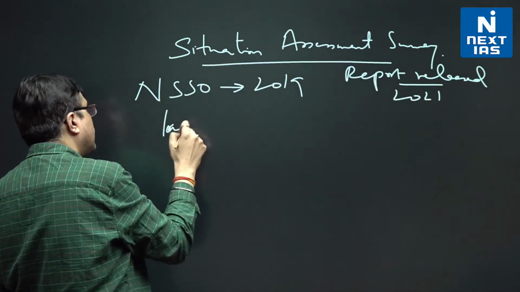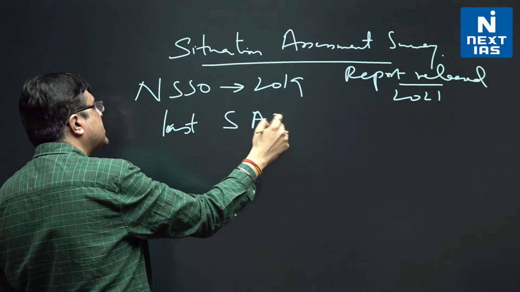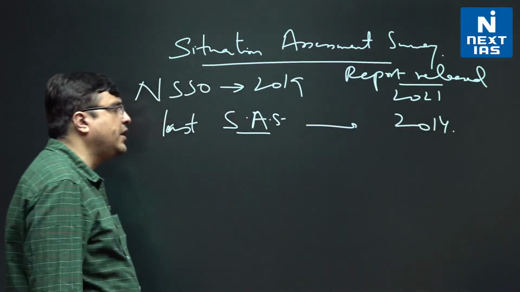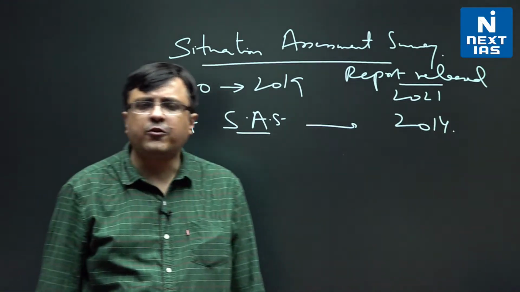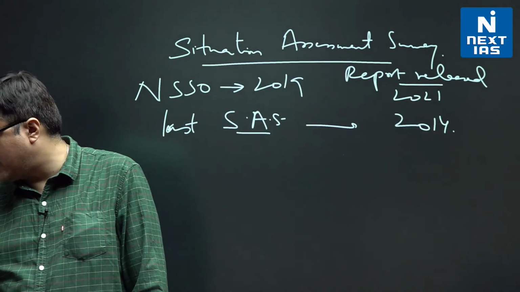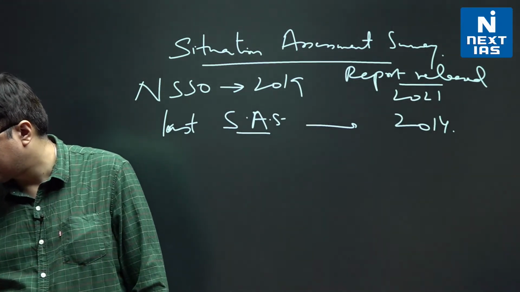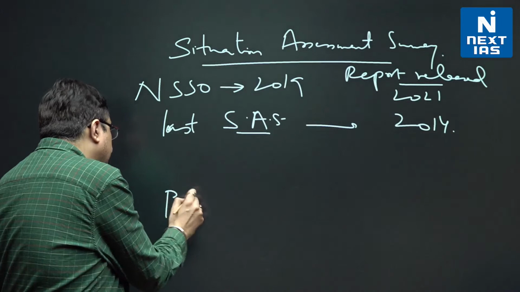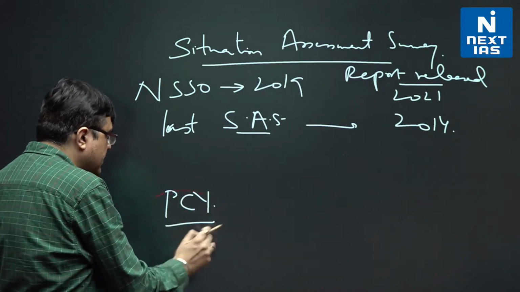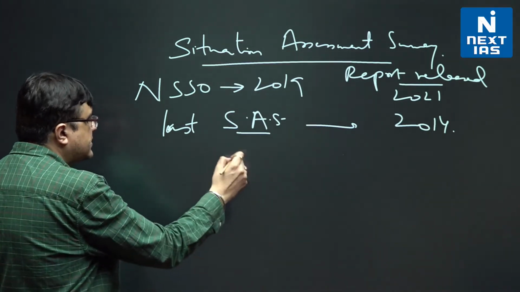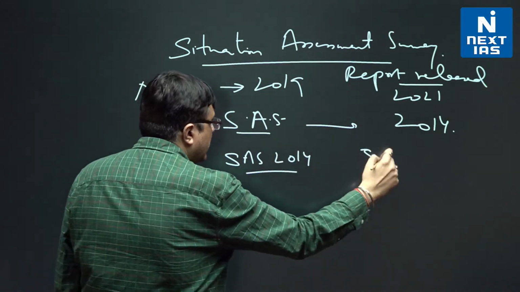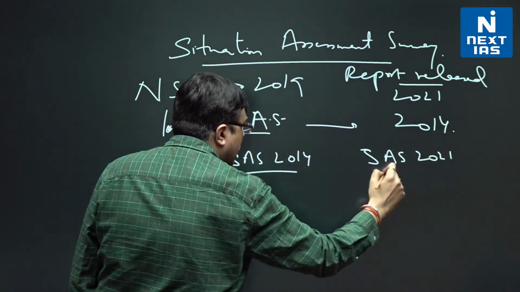The report was released in 2021, and the last situation assessment survey was in 2014. There are 2-3 important things from here which you should know. One of them is that according to the comparison, if we take the per capita income of farmers, we take SAS 2014 and SAS 2021.